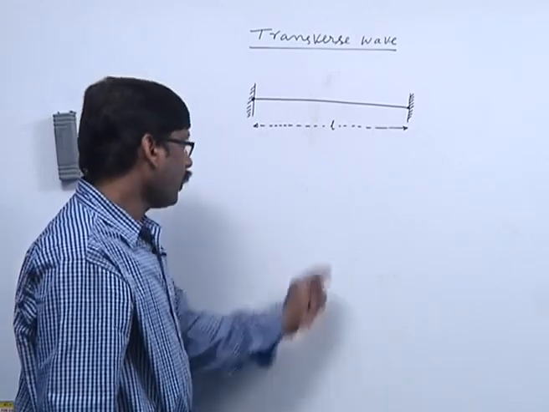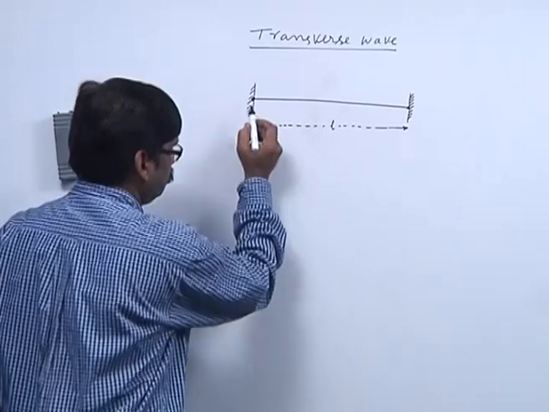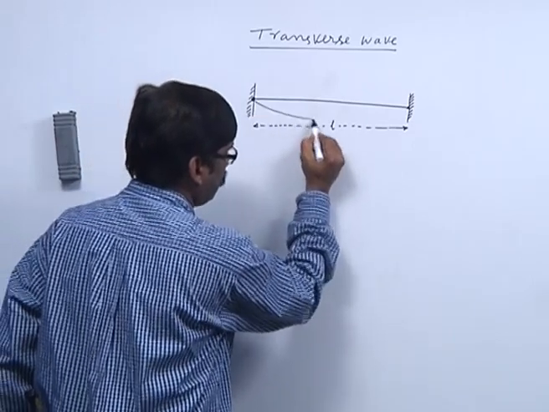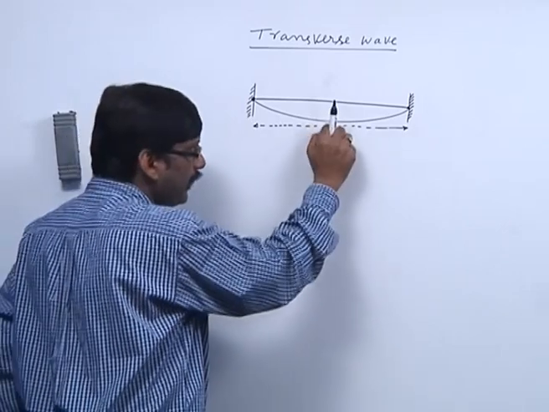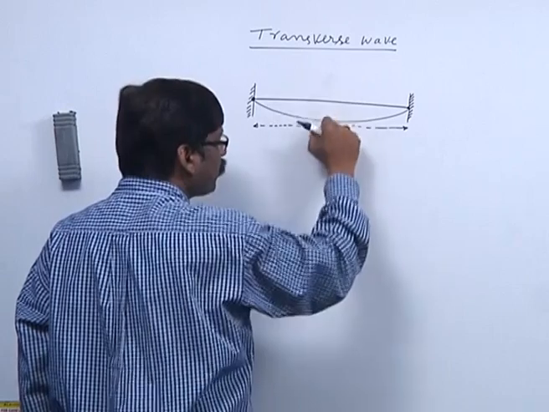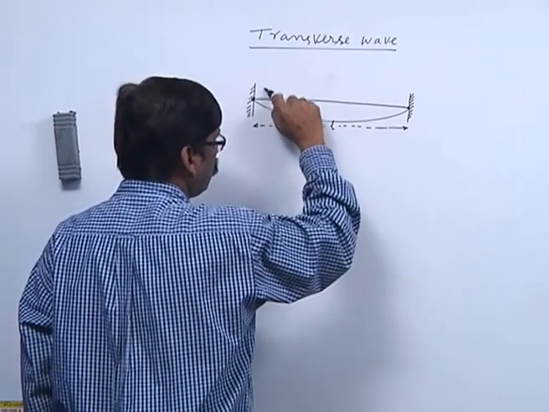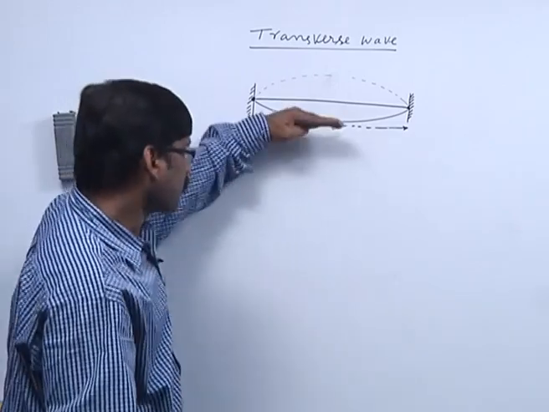Now, pull it down, deform it, and leave it. Then the string executes simple harmonic motion.